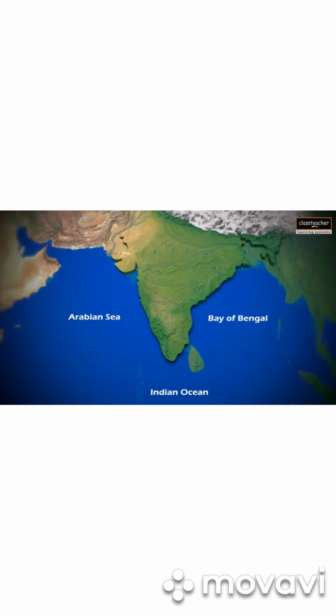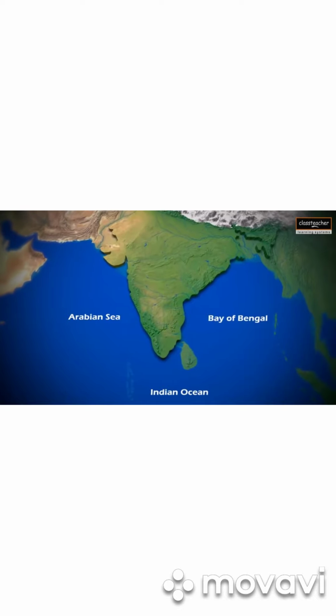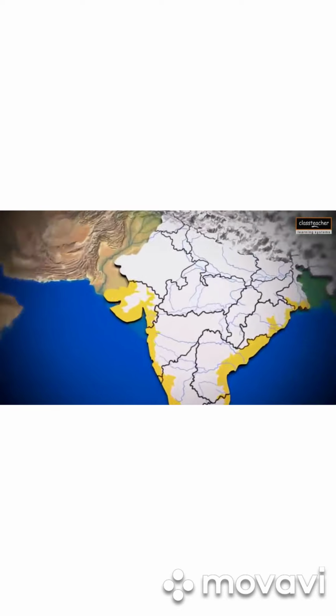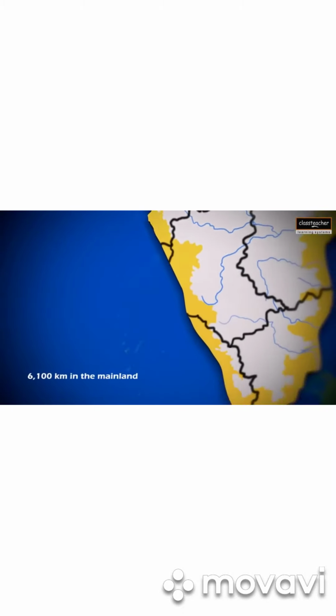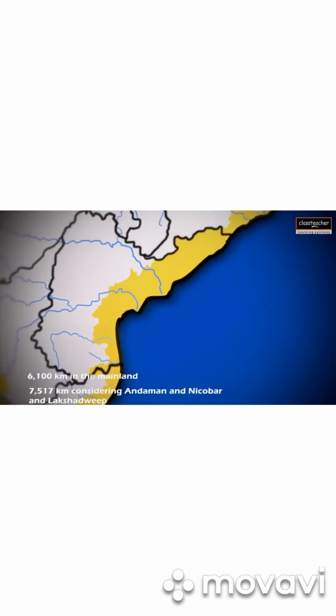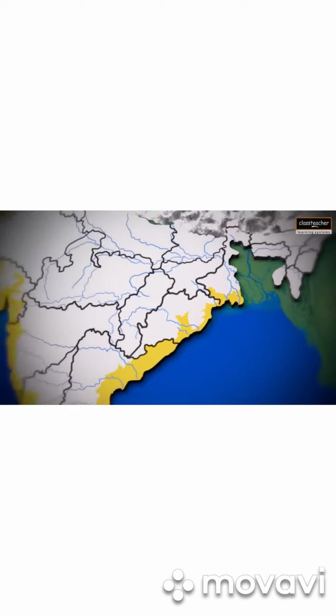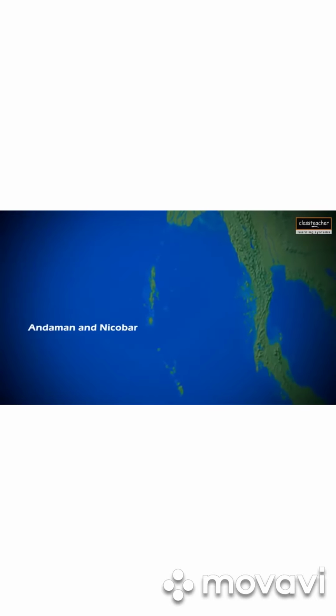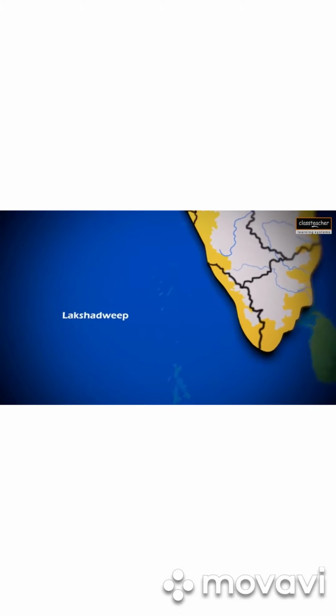Water bodies, the Arabian Sea, Bay of Bengal and Indian Ocean make it a peninsula, providing a coastline of 6,100 km on the mainland and 7,500 km including the islands. Andaman Nicobar Islands are situated in the Bay of Bengal and Lakshadweep in the Arabian Sea. Examine the location map of India.